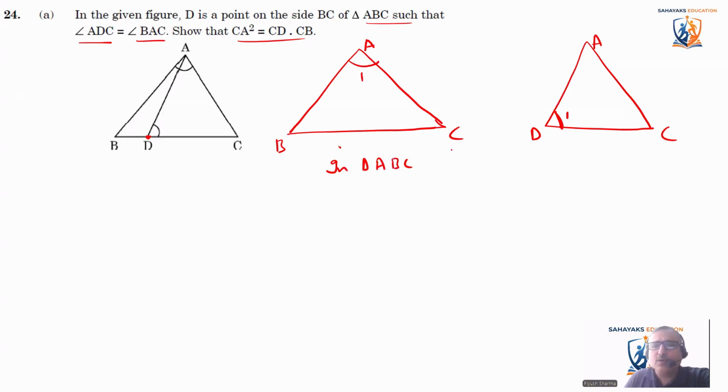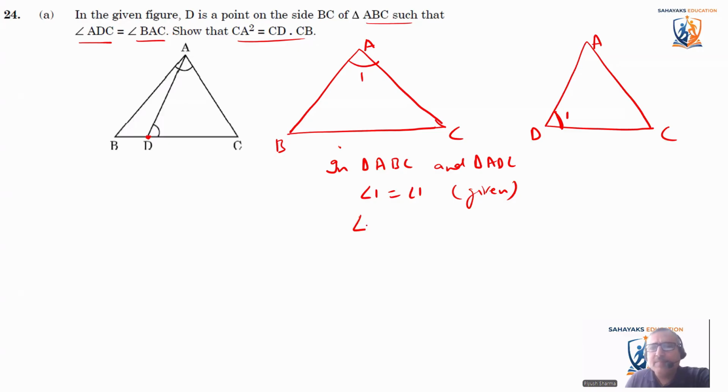It's not a competition that you have to directly write the answer. You have to prove it. So in triangle ABC and triangle ADC, angle 1 is equal to angle 1, as we have mentioned, it is given. You can write angle ADC is equal to angle BAC.